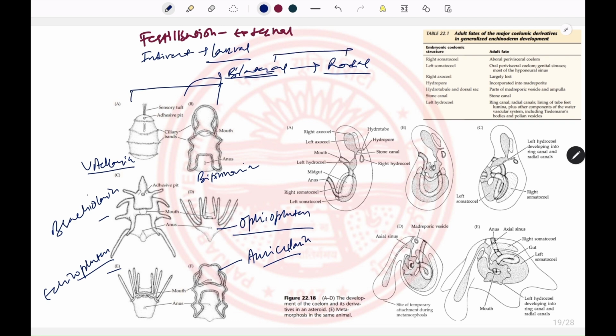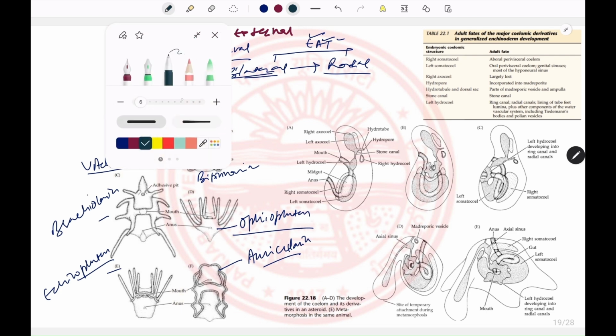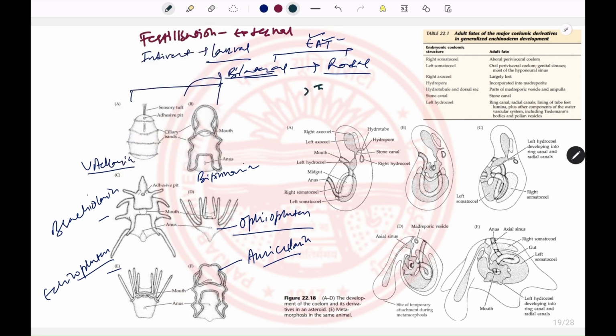So what is the basis of this transition from bilateral to radial? That is explained by a theory known as the extraxial-axial theory. One more common thing present in Echinodermata, or the Deuterostomia clade, is the tripartite coelom. So the coelom is present in three compartments, namely the procoel, mesocoel and metacoel.